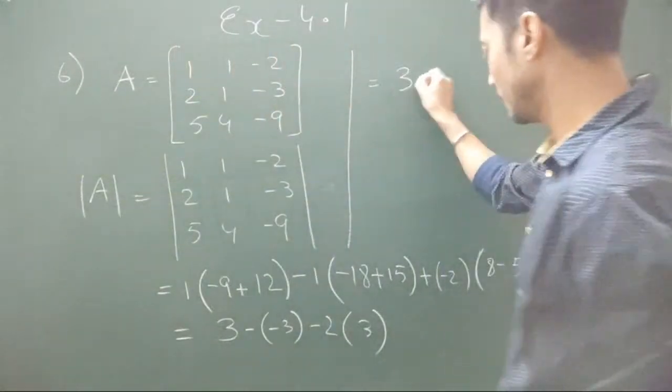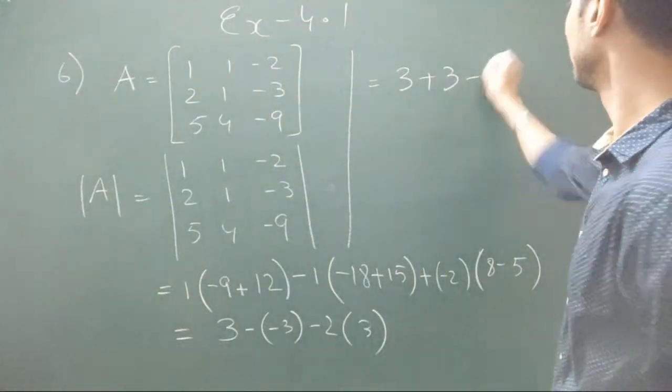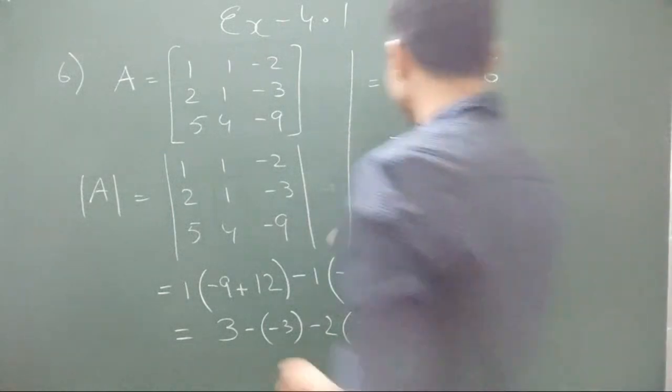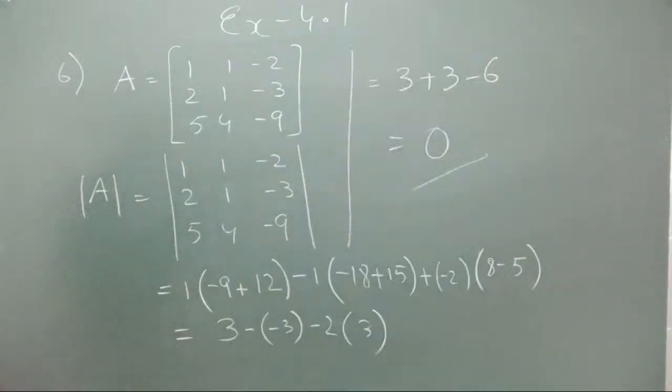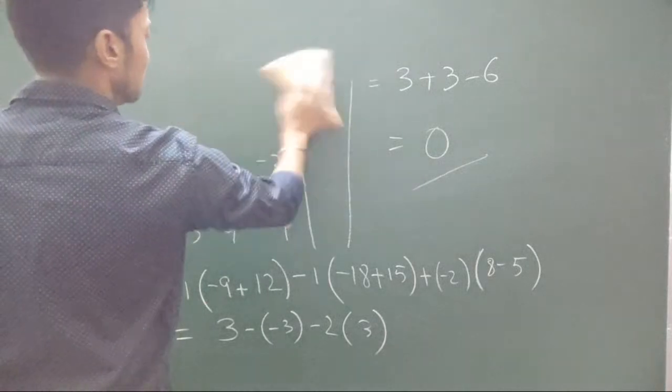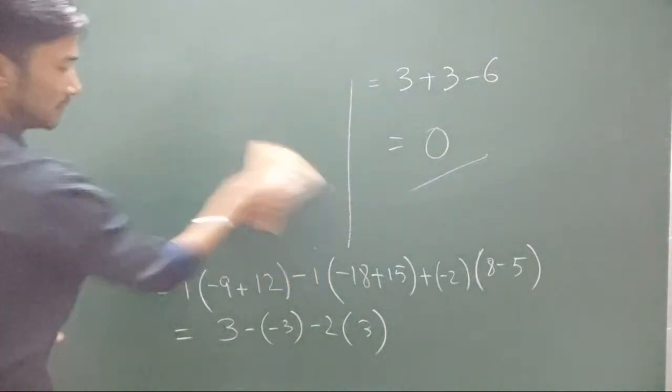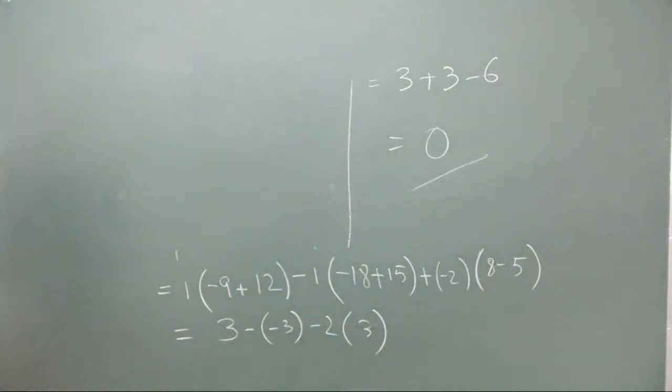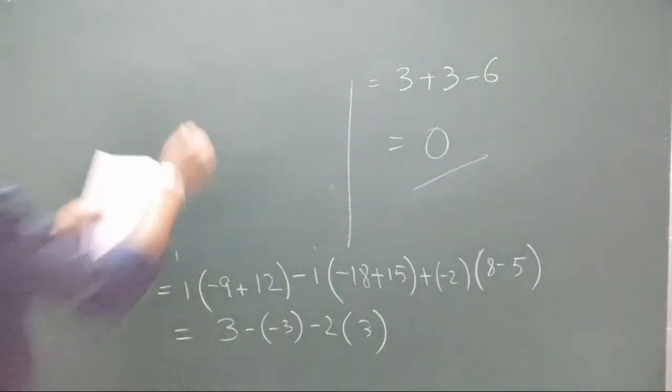So it's like 3 plus 3 minus 6. Do we get? We get 0. Next, number 7.